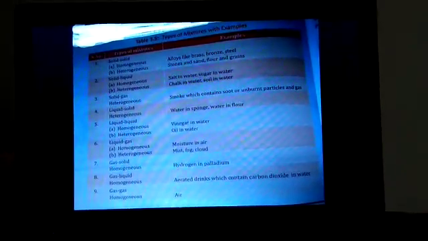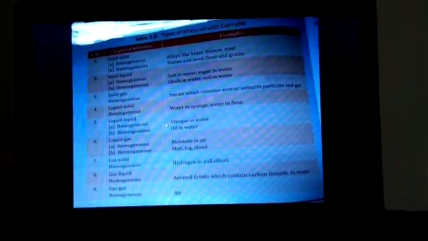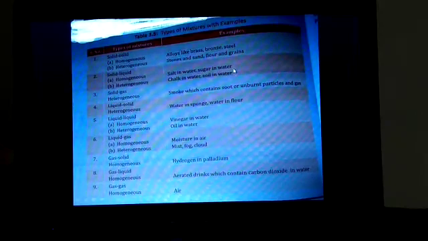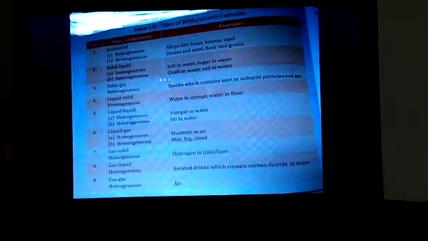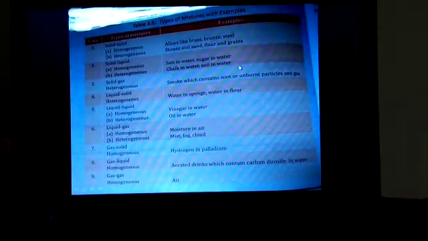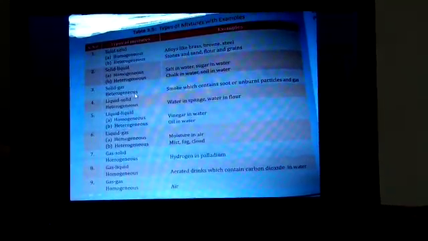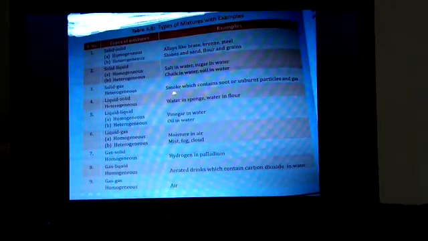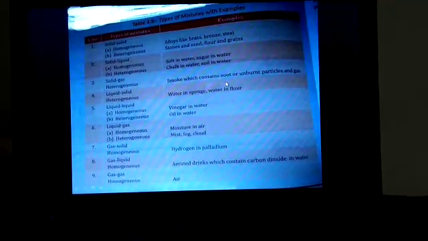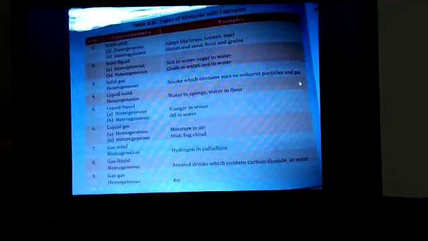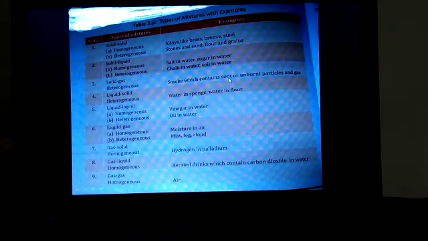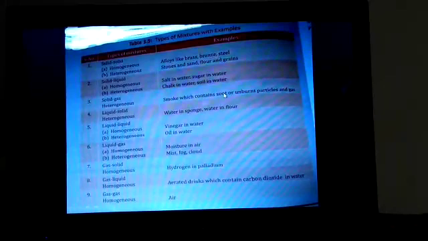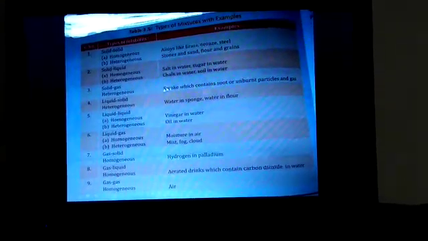The first is homogeneous and the second one is heterogeneous. The homogeneous solid-liquid mixture: salt in water, sugar in water. And heterogeneous solid-liquid mixture: chalk in water, soil in water. The third one is a solid-gas mixture, which can be heterogeneous, that is smoke which contains soot or unburnt particles of gas. Soot means the unburnt particles which look like a black substance.